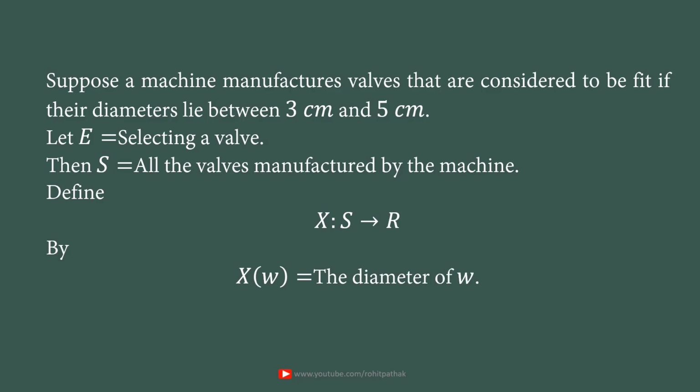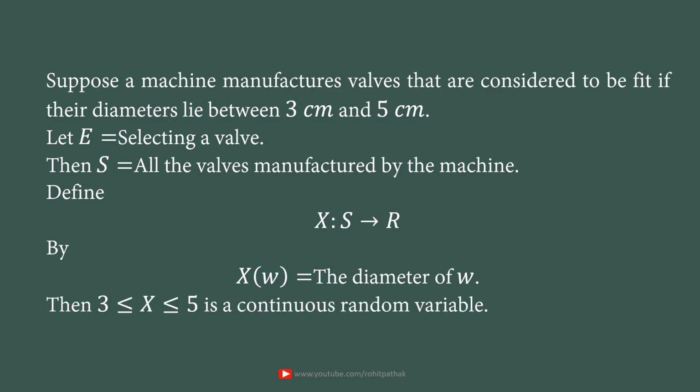That means the diameter of the selected wall. Then this diameter varies from 3 cm to 5 cm. The diameter could be any value between 3 cm and 5 cm. Therefore, X varying from 3 to 5 is a continuous random variable.